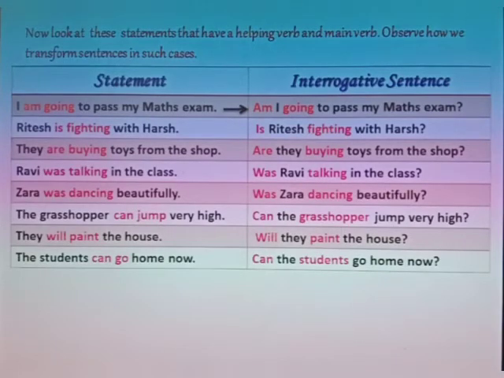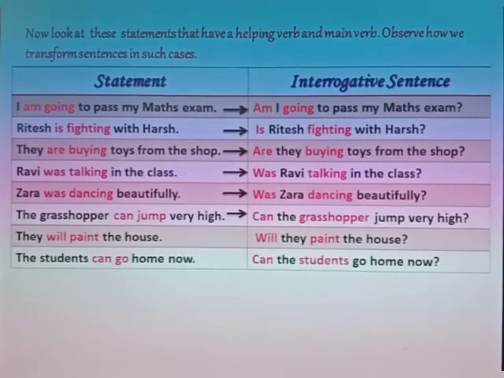Ritesh is fighting with Harsh. Is Ritesh fighting with Harsh? They are buying toys from the shop. Are they buying toys from the shop? Ravi was talking in the class. Was Ravi talking in the class? Zara was dancing beautifully. Was Zara dancing beautifully? The grasshopper can jump very high. Can the grasshopper jump very high?